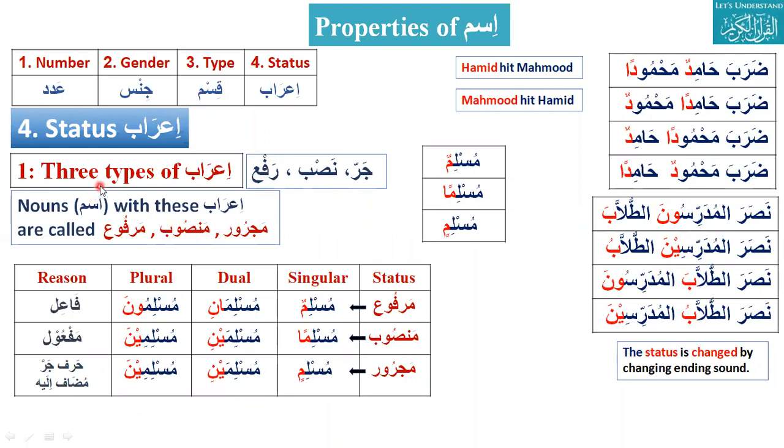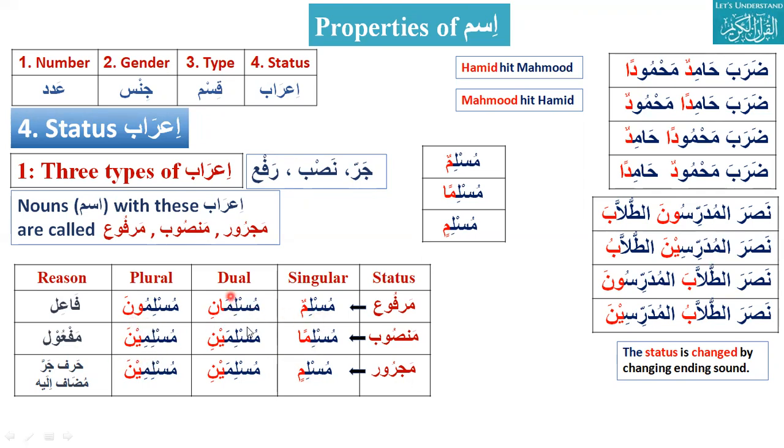So what is the status? There are three statuses of ism. It can be marfu, it can be mansub, it can be majroor. In case of singular, muslimun, musliman, muslimin, the ending sound is changing: un, an, in. This is marfu, mansub, and majroor. In dual, ani, aini. In plural, una, ina.